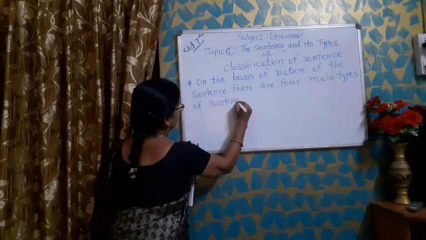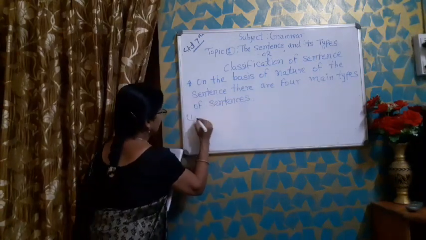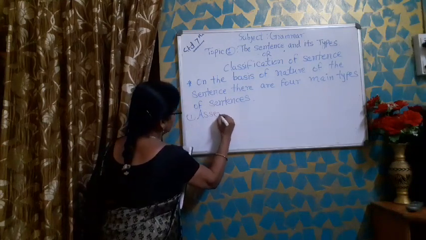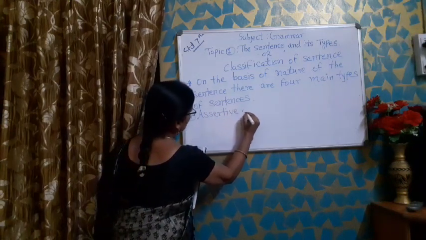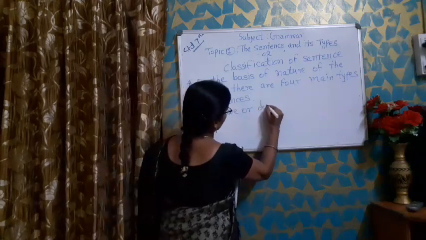The first type is assertive or declarative sentence.